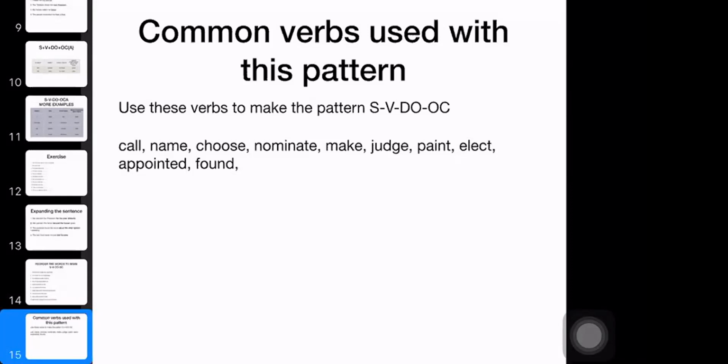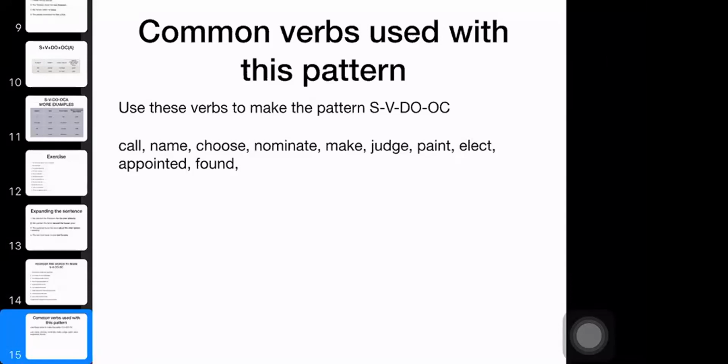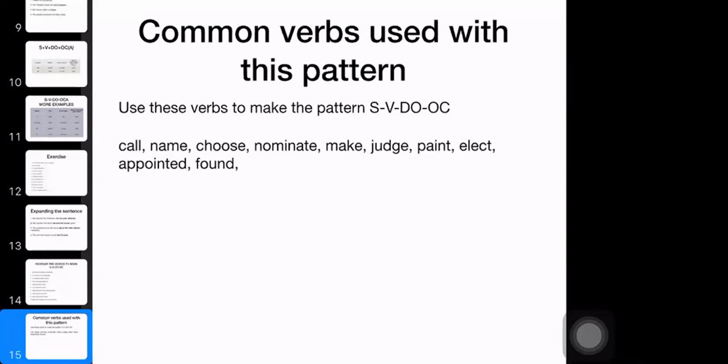Appointed. We appointed him the monastery administrator. Very good. Found. We found this useful. So you are using these verbs to make this fifth pattern: subject, verb, direct object, object complement.